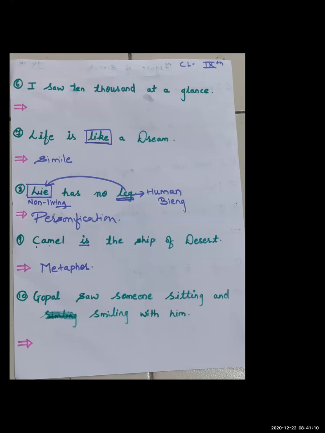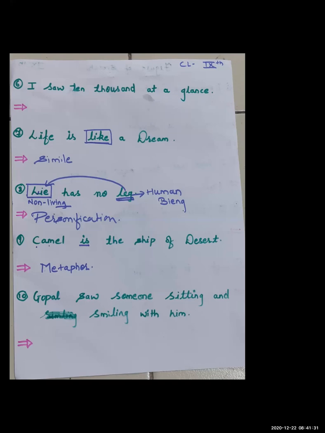When you don't find these three words and you still see comparison, one thing is surely common, that is comparison. But over here we don't find like, as, and than, so because of that it is metaphor.